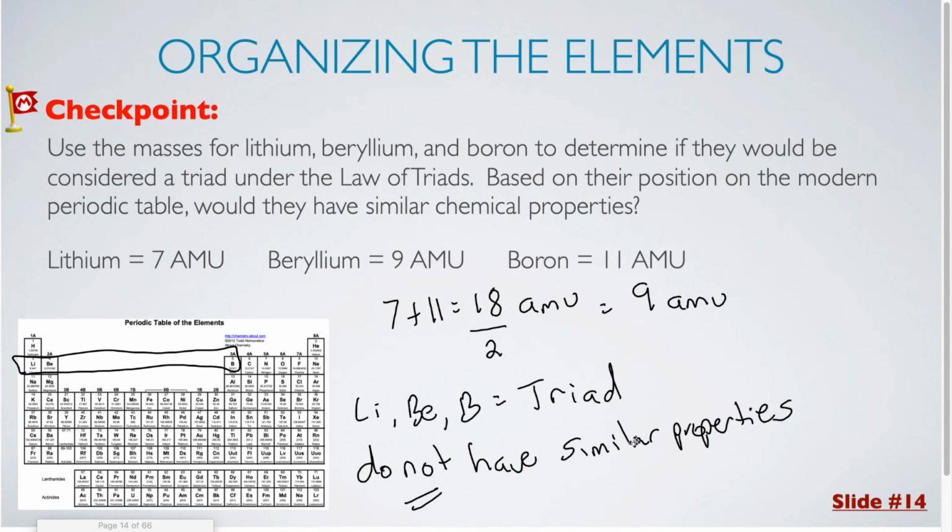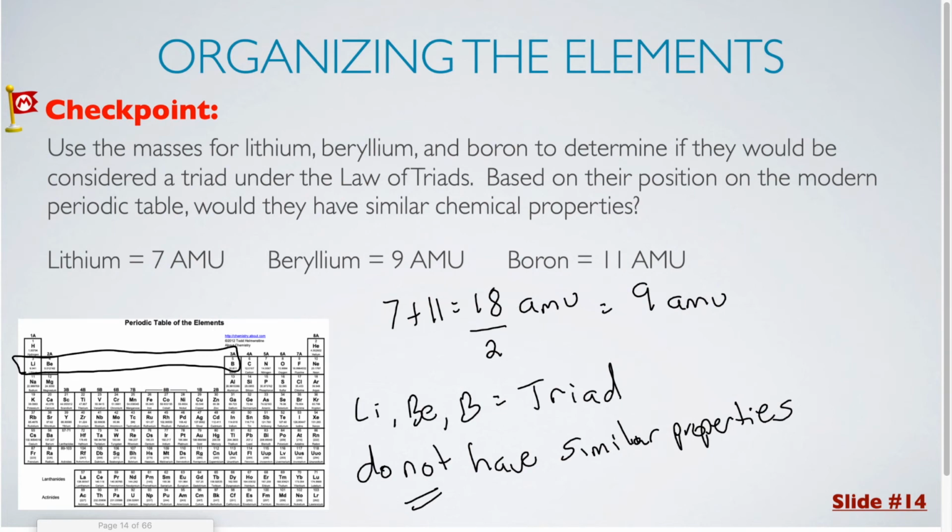So this right here shows that the law of triads does not always actually work, because in this instance, we were able to create a triad, but based on our modern knowledge of the periodic table, we know that they actually would not have similar properties.